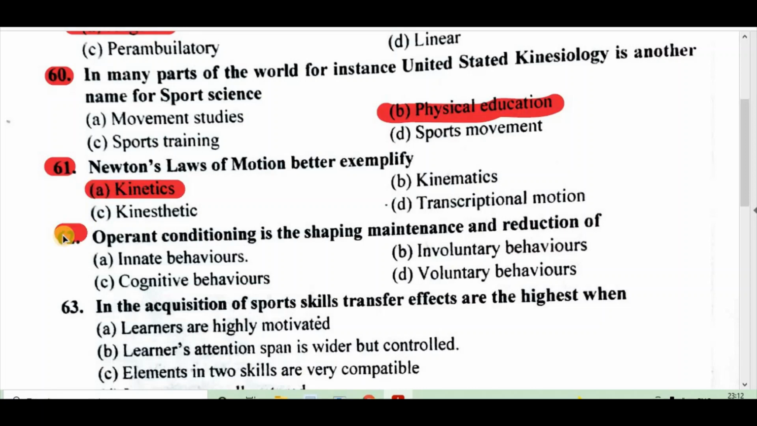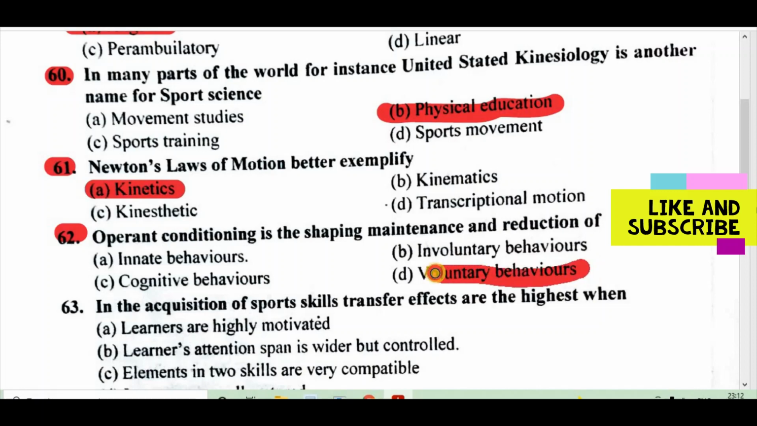62. Operant conditioning is the shaping, maintenance and reduction of A, inherent behaviors, B, involuntary behaviors, C, cognitive behaviors, D, voluntary behaviors. Right answer is D, voluntary behaviors.